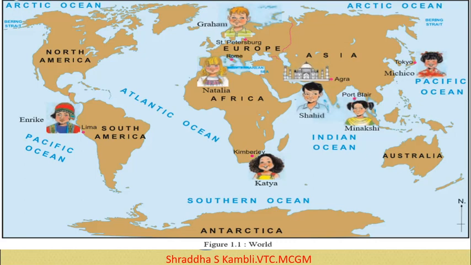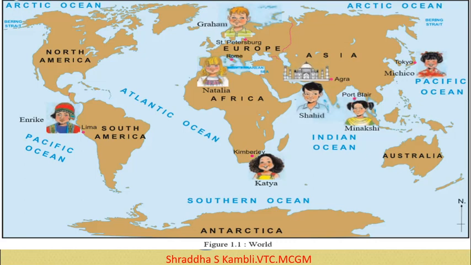We have a boy called Enrique and a boy called Graham. From India we have Shahid and Minakshi. We have a beautiful girl called Michiko from Tokyo. These children represent the part of the world which they belong to.